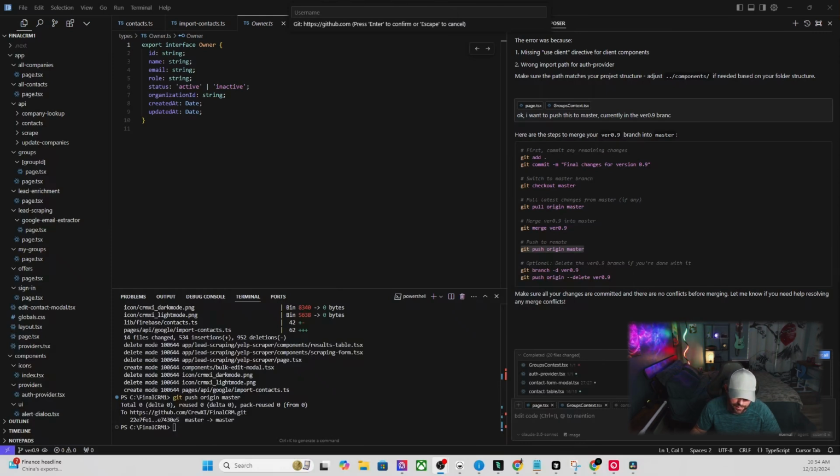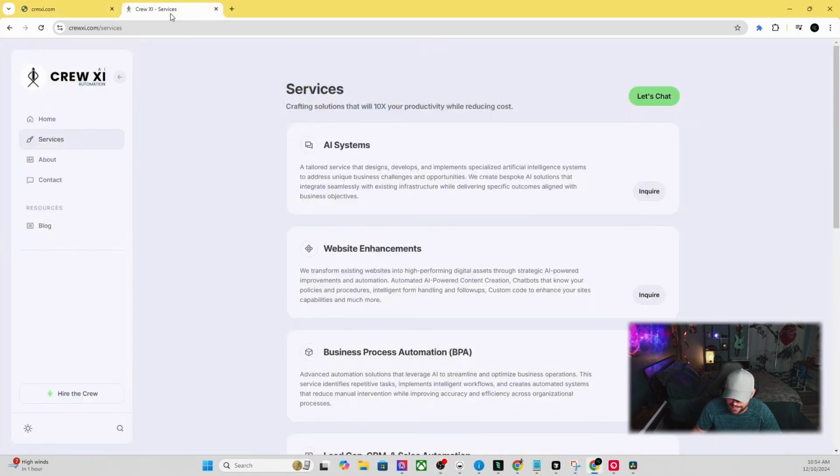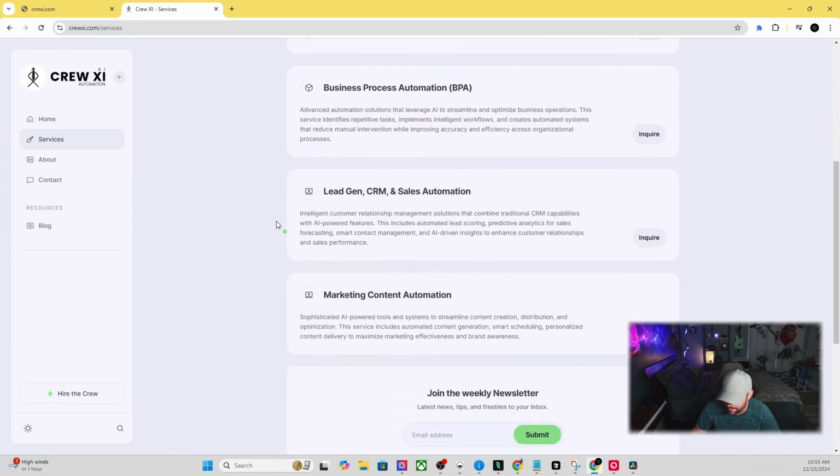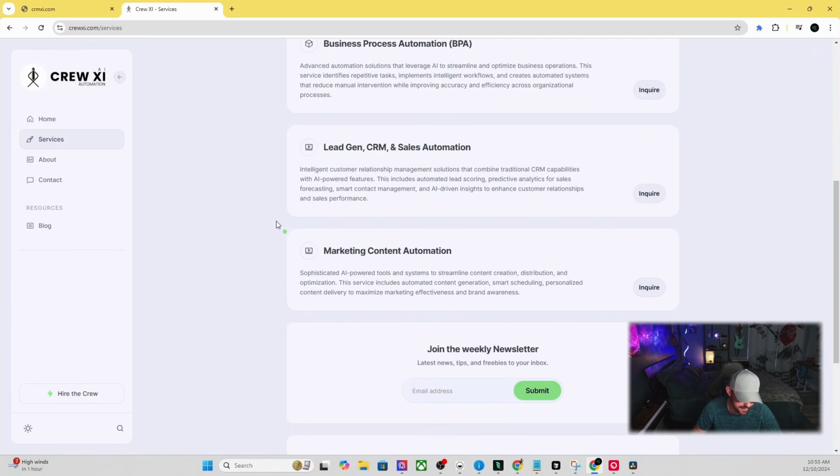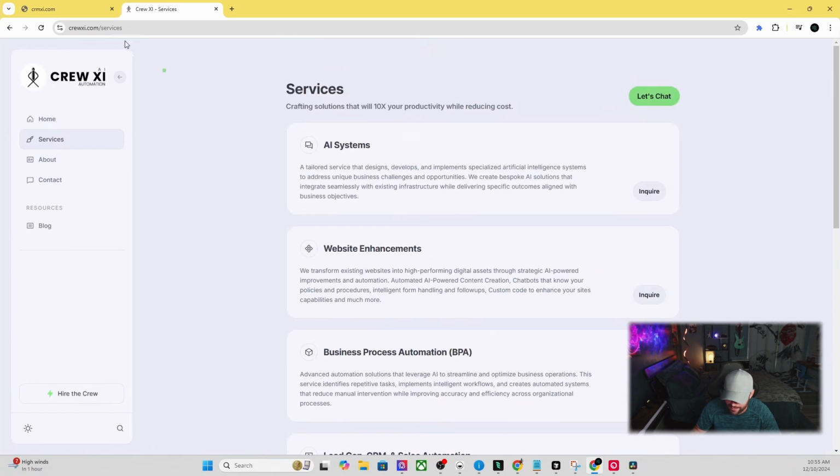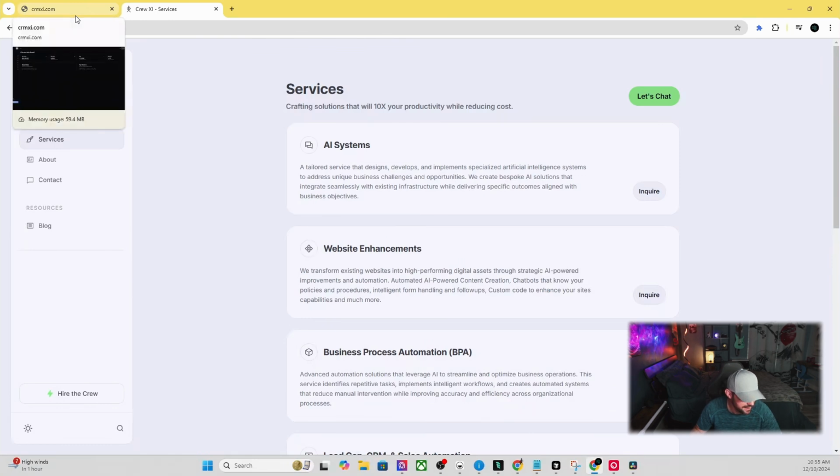One of these apps that I'm probably a quarter of a way done with, but it's looking very promising. So the app's called CRMXI. It is part of CrewXI, which is our AI automation agency. We are just starting this agency, and we got a few clients that we have lined up, but we basically offer services related to automation, AI, lead gen, business automation, marketing, so content creation, all different kinds of things. If it has to do with AI or automation, we can do it.